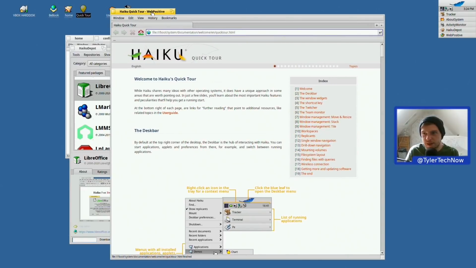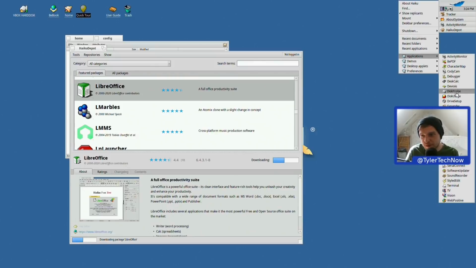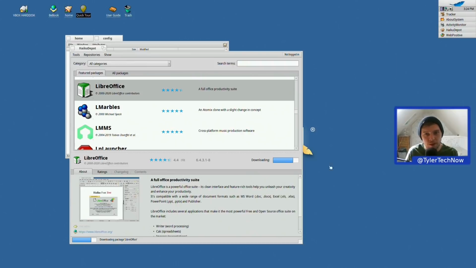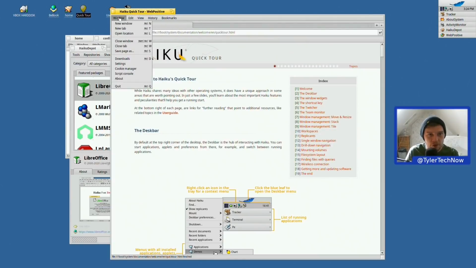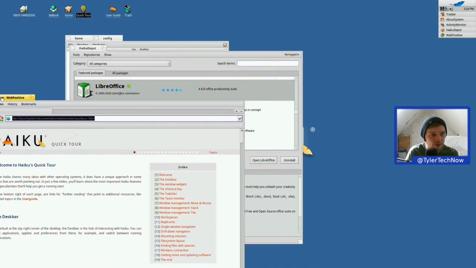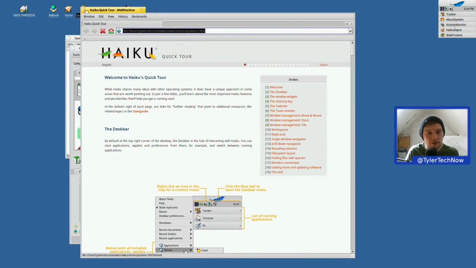So what is this? This is a Web Positive. So Web Positive is the web browser. So if we go into applications and look for Web Positive, there we go. So here is our web browser, which is what we was using for the quick tour. And you have bookmarks, history, view, edit, window. I wonder if dragging it to the left of or the right of the screen does anything. No, it doesn't appear to. Okay, cool. Let's close that.